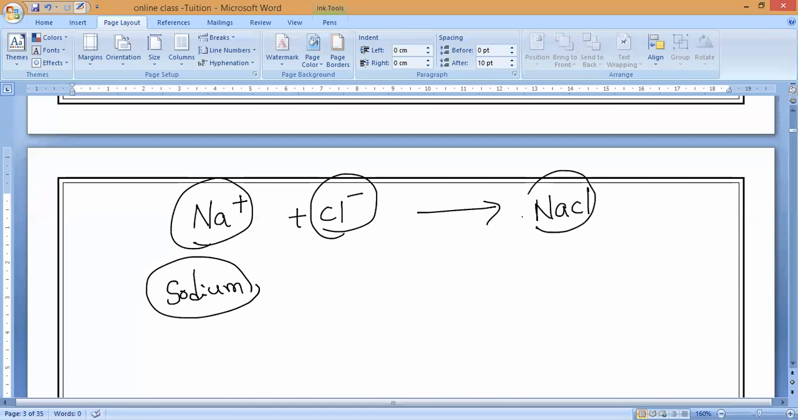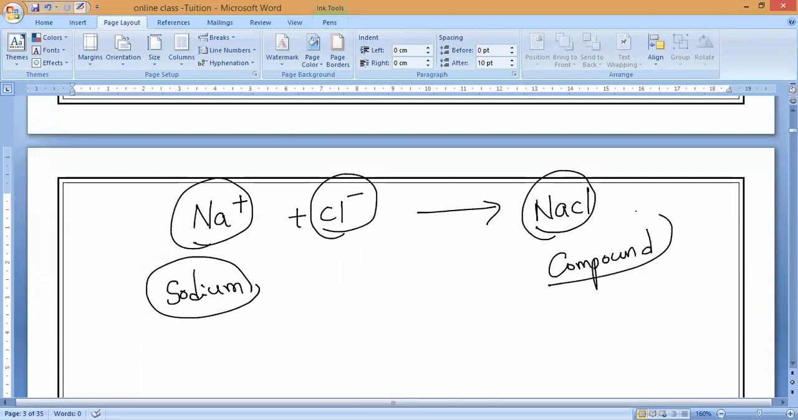If I show you one ion of sodium and one of chlorine, which form sodium chloride, is it possible to see it with your naked eye? Not possible. So we cannot see the individual sodium ions and chlorine ions, but we can see the sodium chloride compound. This is called a compound.